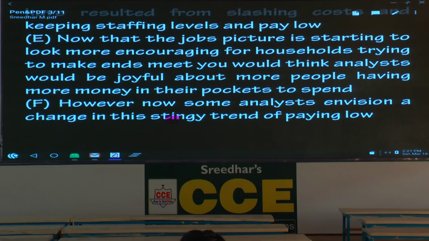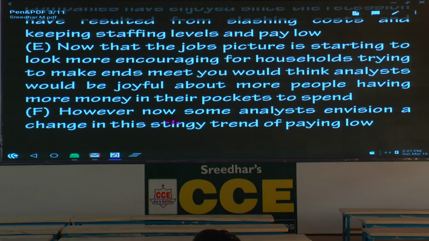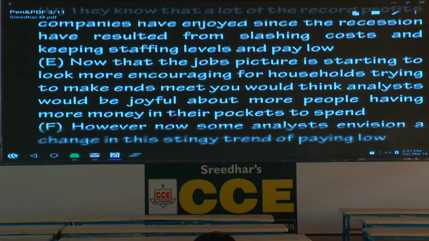This is a tough one. How many sentences are there? 6, and not at all easy. If you get it right, that will be a pleasant surprise for me. But you can get 1, 2, 3. At least 1 or 2 you should get, that should not be a problem. Now, what is this about?